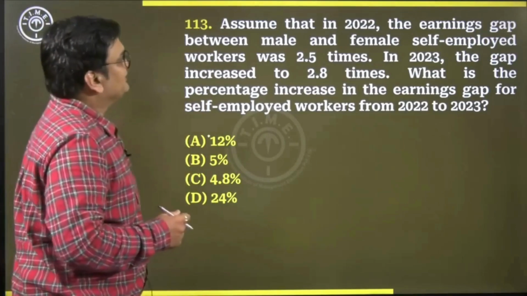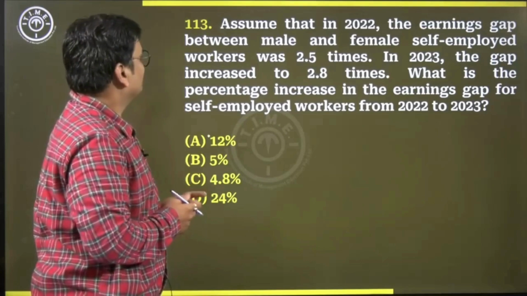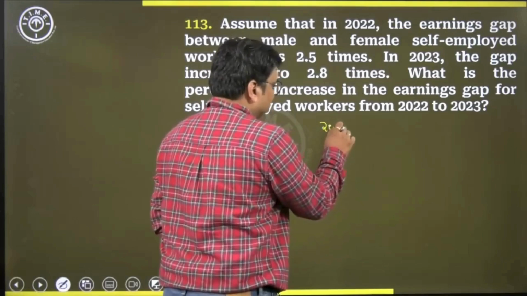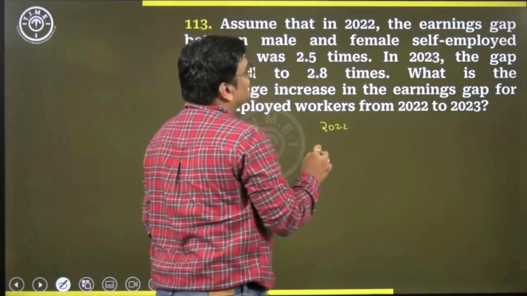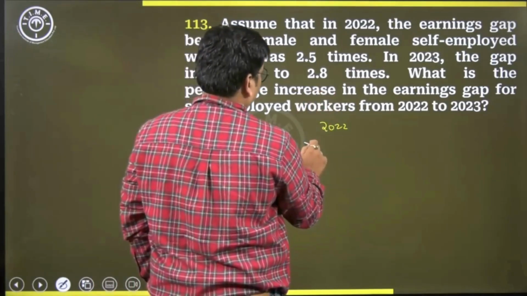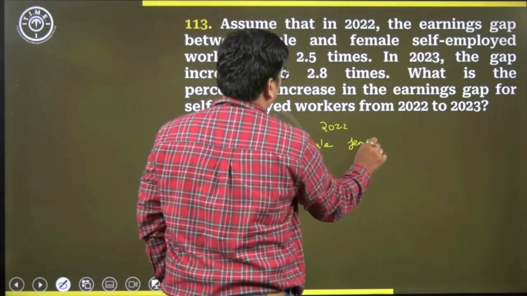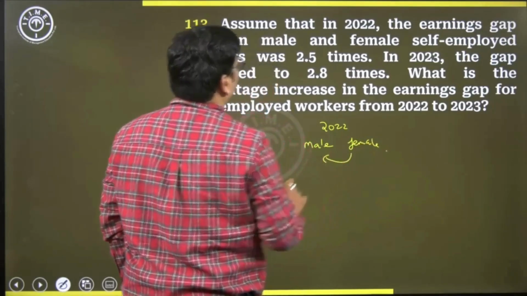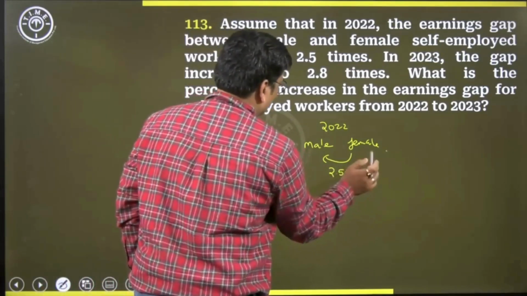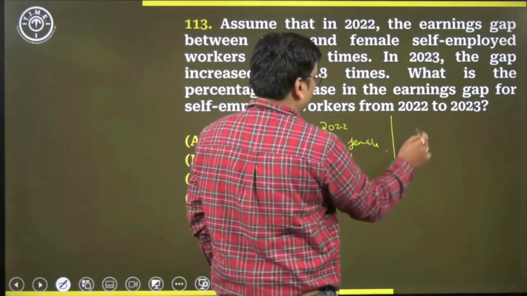113. Assume that in 2022, the earnings gap between male and female self-employed workers was 2.5 times, say 2.5x. In 2023, the gap increased to 2.8 times.